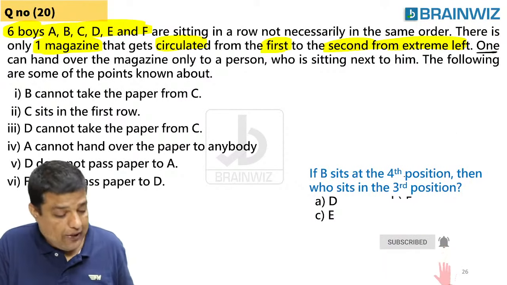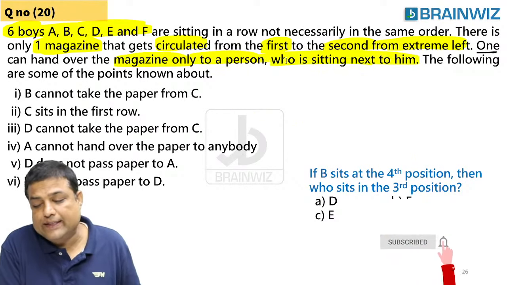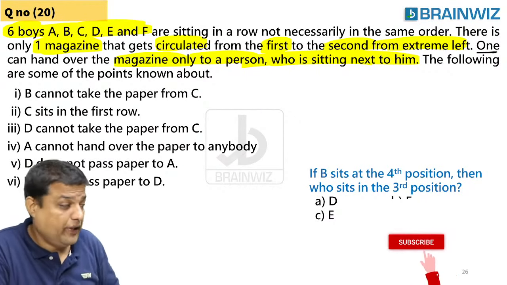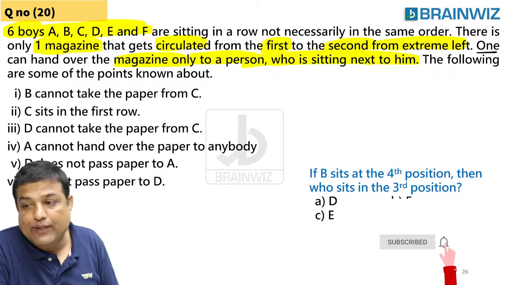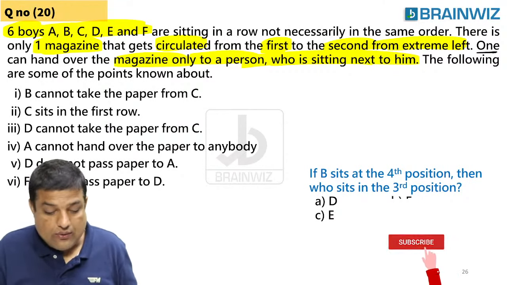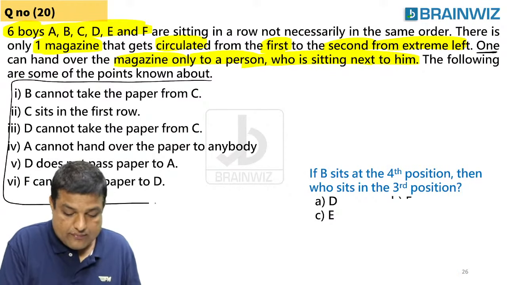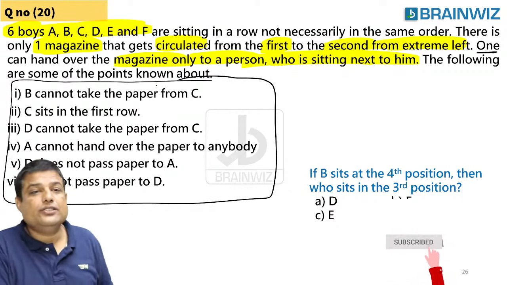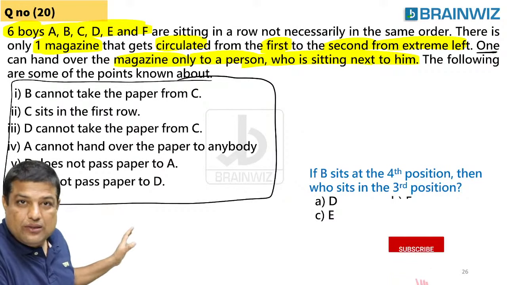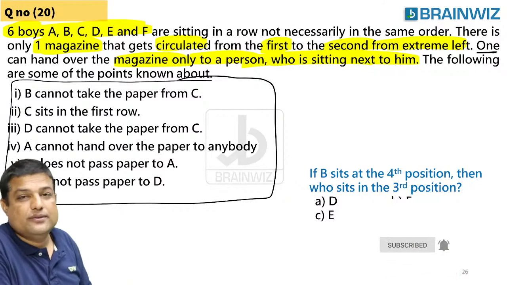Now, one person can hand over the magazine only to a person who is sitting next to him. Only the person who is sitting next to him. He cannot bypass that fellow. Are you understanding, everybody? Clear? Now, the following are certain conditions. These are the conditions you are supposed to keep in mind, and you have to solve this puzzle. You call it a puzzle, I call it seating arrangement. And you have to answer this question.